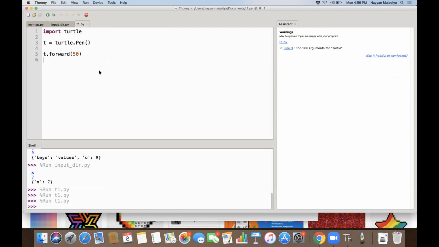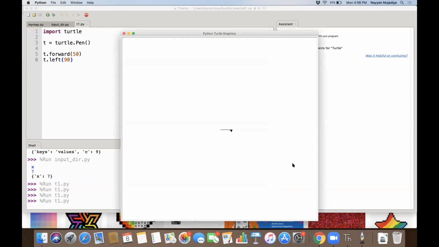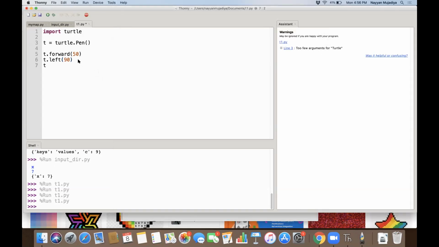Now there is something called angle also. Have you studied angles in your maths? Yeah, of course I studied, I'm in 8th grade, so I studied it. So if you see, when I say t dot left 90, it made a turn of 90 degrees.